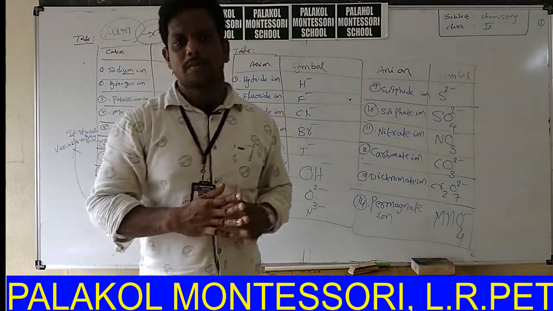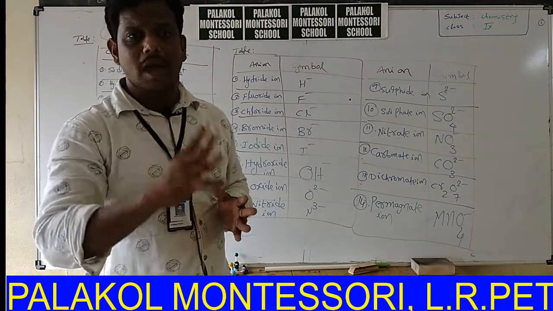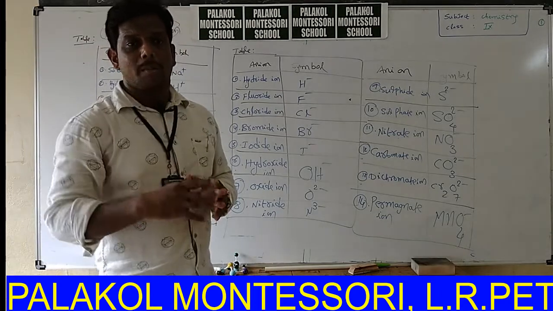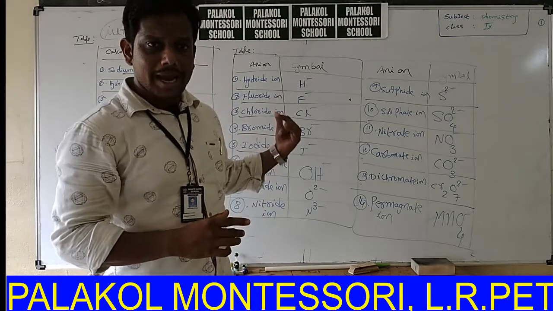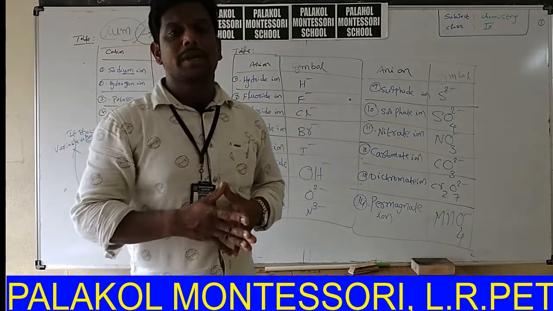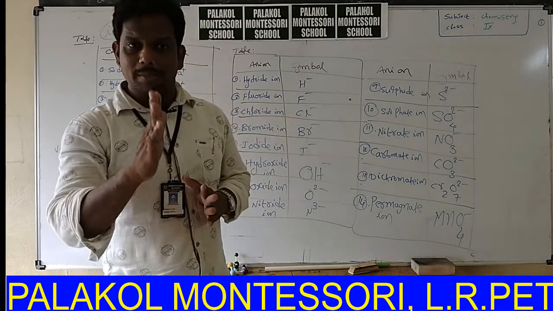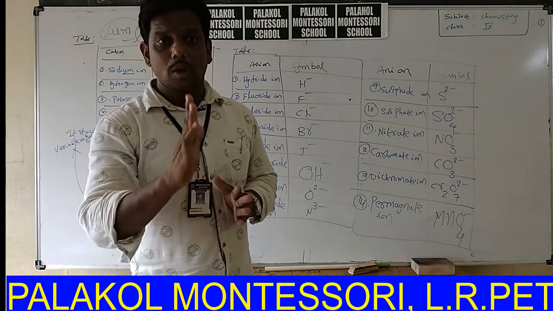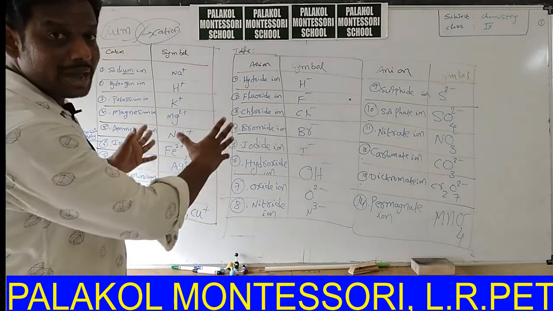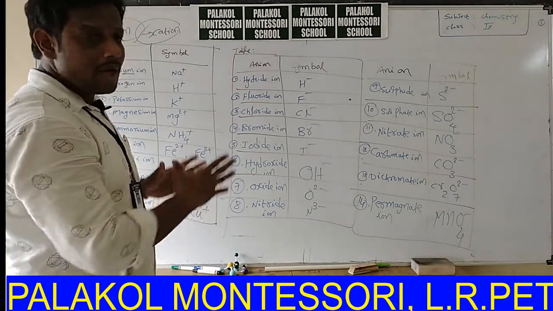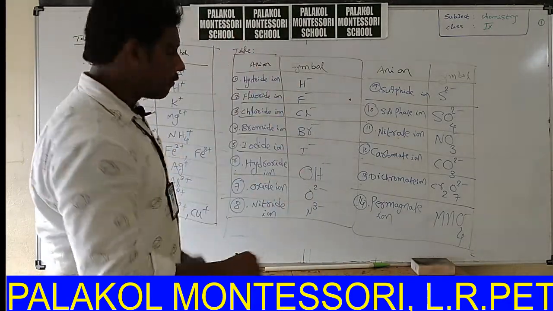If you know these symbols for cation and anion, we can easily write chemical formulas of compounds. In writing chemical formulas, we must know the symbols of cation and anion. Now we will write chemical formulas of compounds. How can we write the chemical formula of a compound? So many chemical compounds are there in chemistry. With the help of these two tables, can we write so many chemical compounds? Okay, now I will explain writing of chemical formula.